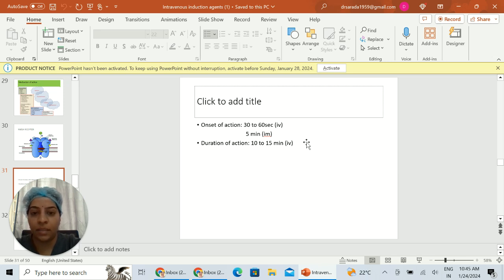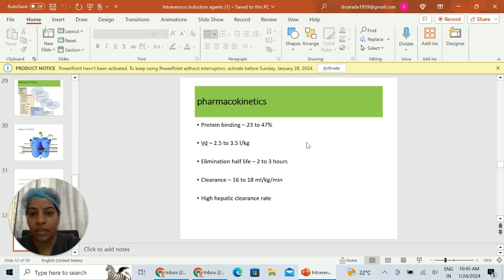Onset of action happens within 30 to 60 seconds when given IV, but IM will take 5 minutes to act. Duration of action is 10 to 15 minutes when given intravenously. Pharmacokinetics: it is 23 to 47% protein bound. Volume of distribution is 2.5 to 3.5 liters per kg. Elimination half-life is 2 to 3 hours. Clearance is 16 to 18 ml per kg per minute. It has a high hepatic clearance rate.